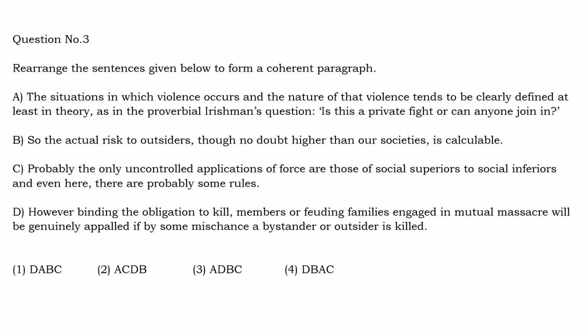Another idea is that the uncontrolled application of force is only when there are social superiors or social inferiors. Means in a society, when people who are superior apply force on people who are inferior, these kind of rules and regulations generally do not apply. But even there are certain rules. So the author has a doubt whether any rules apply in case of application of violence by socially superior people on socially inferior people, but he believes that even in those cases there are certain rules. So these are the four ideas.